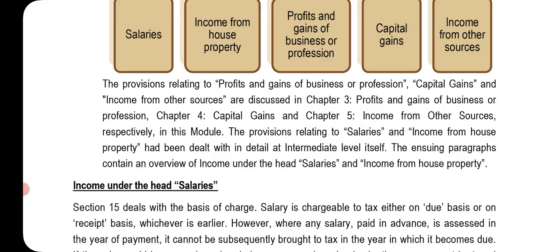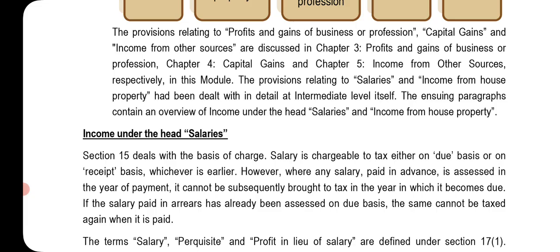The provisions relating to profit and gains of business or profession, capital gains, and income from other sources are discussed in chapter 3, profit and gains of business or profession, chapter 4, capital gains, and chapter 5, income from other sources, respectively. In this module, the provisions relating to salary and income from house property have been dealt with in detail at intermediate level itself. The ensuing paragraphs contain an overview of the income under the head salary and income from house property.